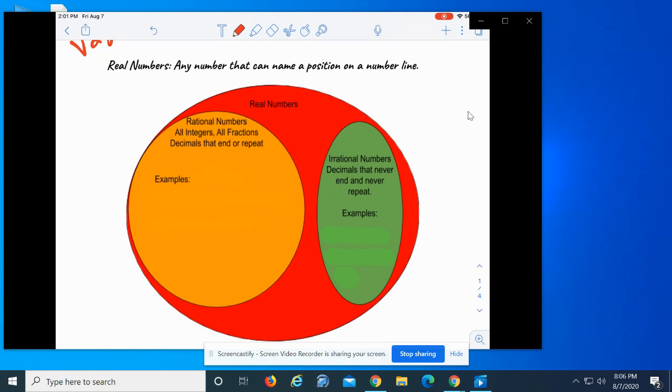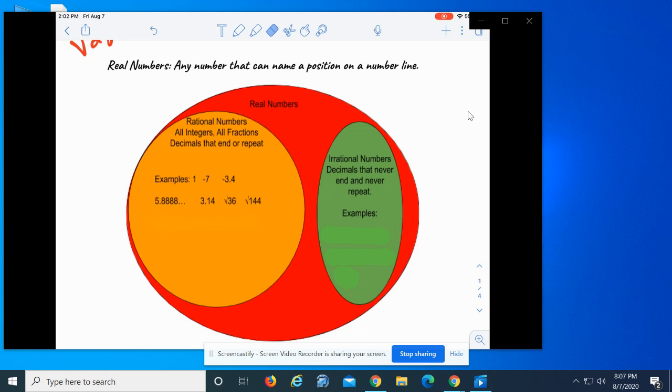As you can see from the graphic, real numbers include both the rational numbers and the irrational numbers. Here are some examples of what a rational number is. So the number 1, the number -7, the number -3.4, 5.88888, continuing on forever, is a repeating decimal.